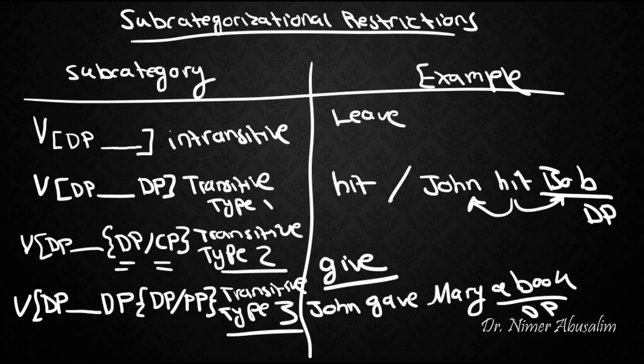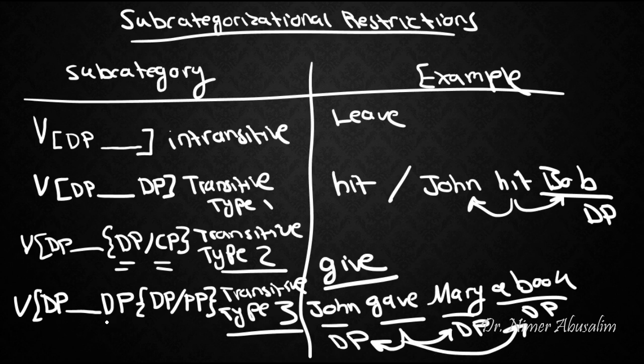A book is a DP, Mary is a DP, and John is a DP. Therefore, the verb gave takes one argument before and two arguments after. Now, according to this here, its third argument would be either a DP or a prepositional phrase.